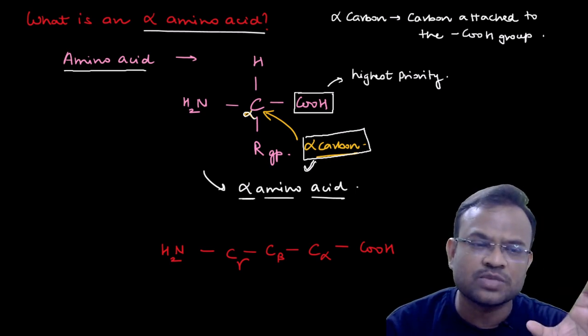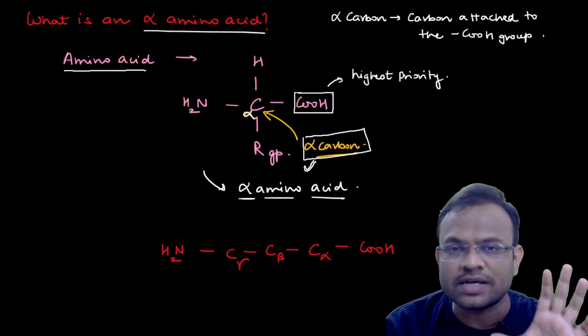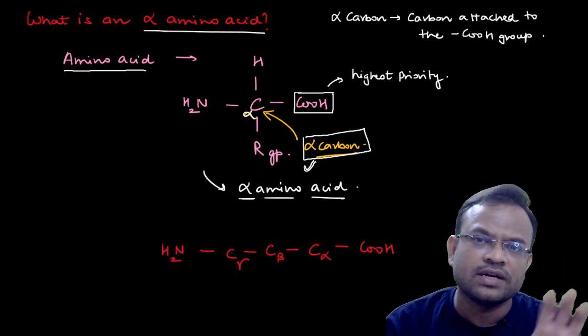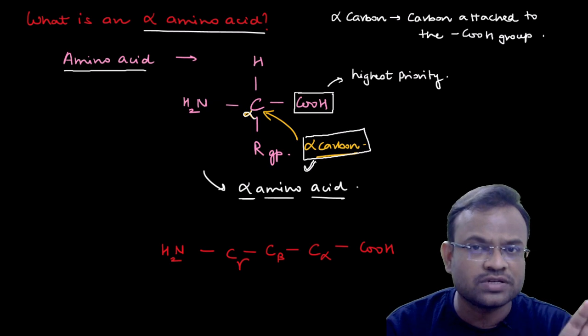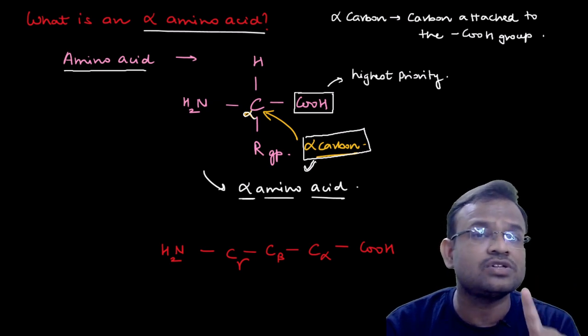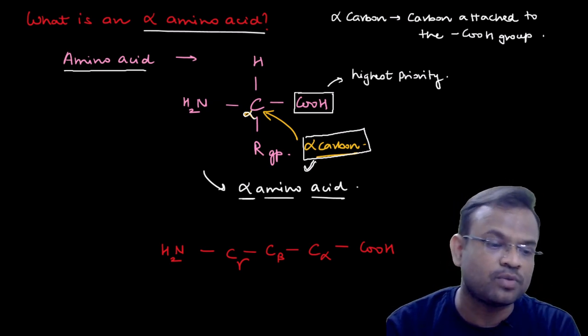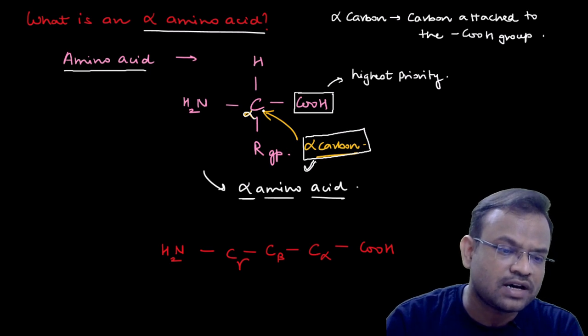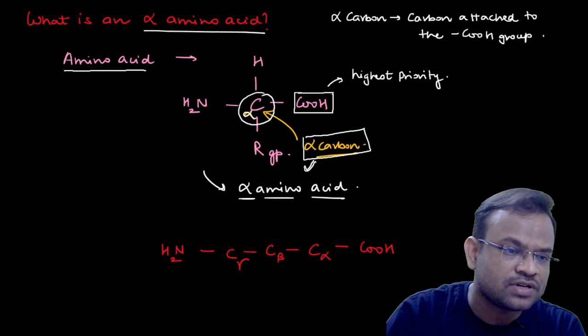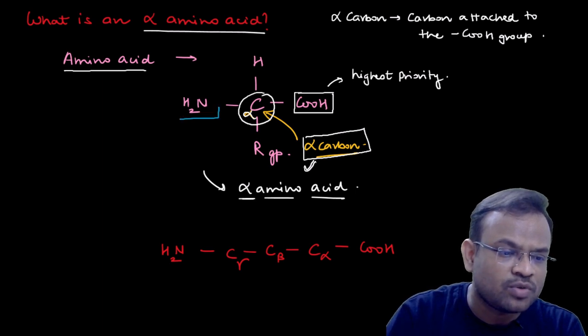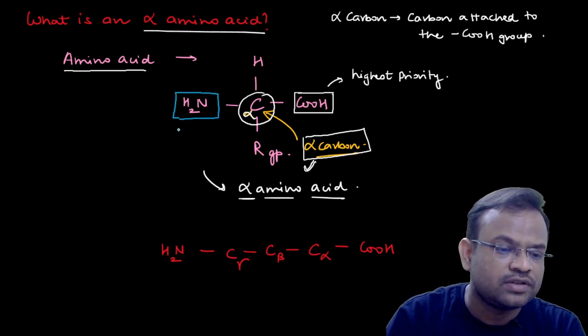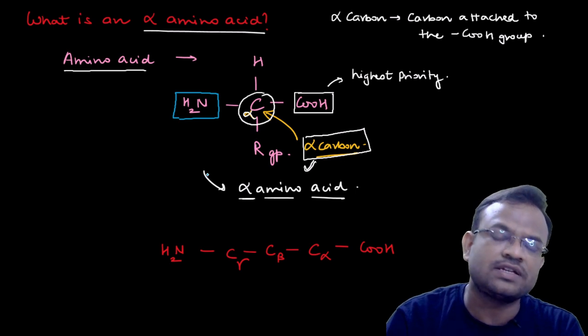If I am trying to explain what is the alpha amino acid, an alpha amino acid is the amino acid in which the alpha carbon is also attached to the amino group. Now you can see that this is the alpha carbon, and it is also attached to the amino group or NH2 group over here. Therefore, we can call this an alpha amino acid.